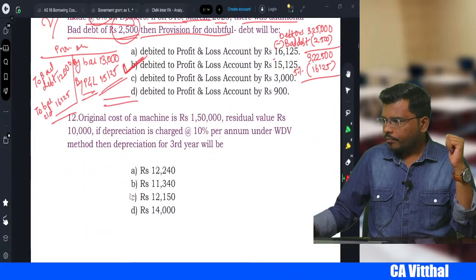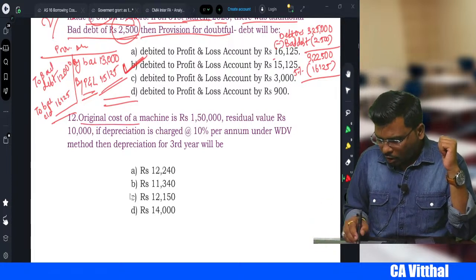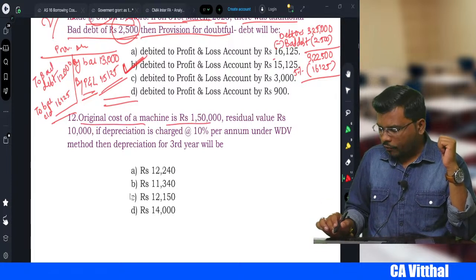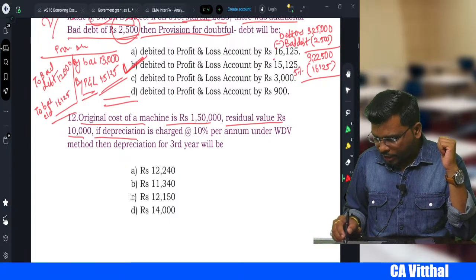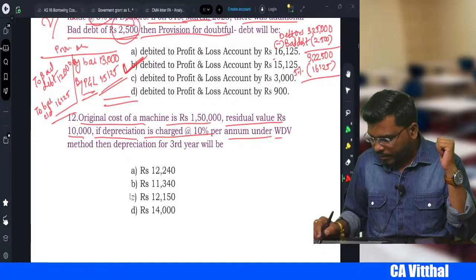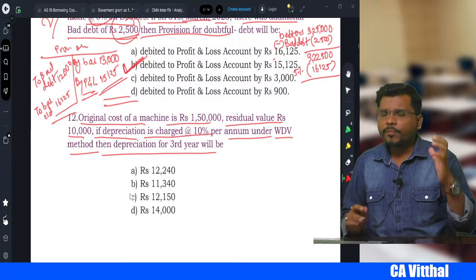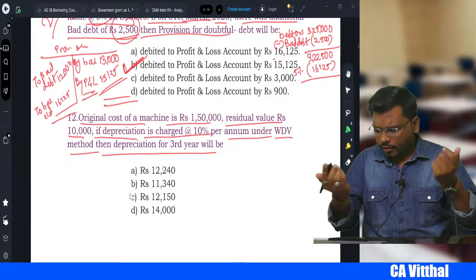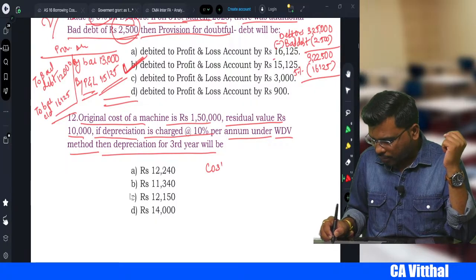Okay. Next one. The original cost of machinery is 1,50,000. Residual value is 10,000. If depreciation is charged 10% per annum under WDV method, then depreciation of third year will be how much? So it's very simple. Now what do you do? First, cost is how much, my dear student?